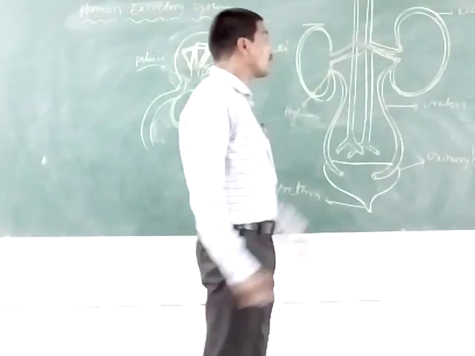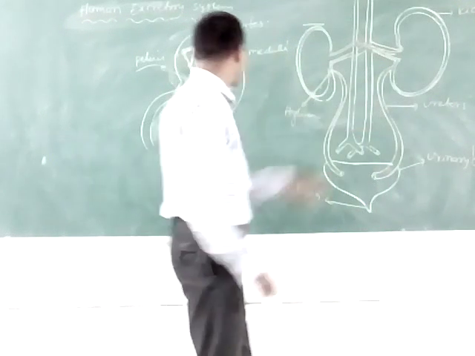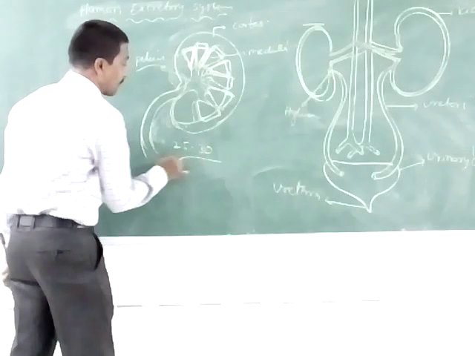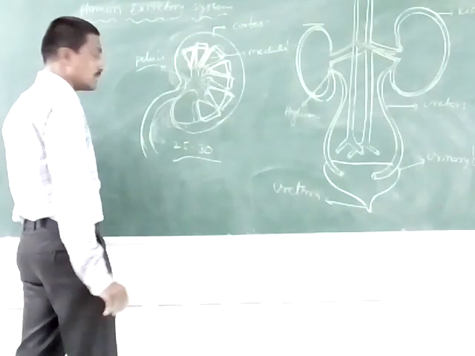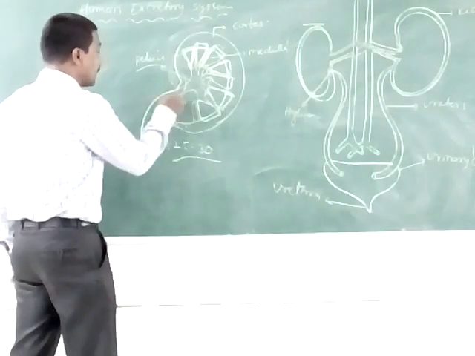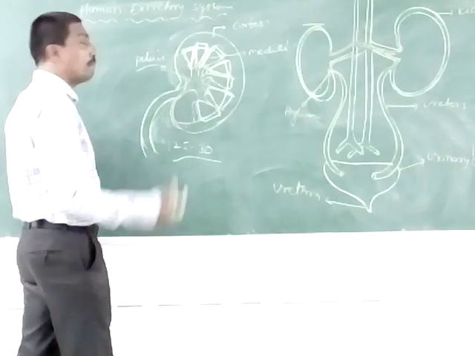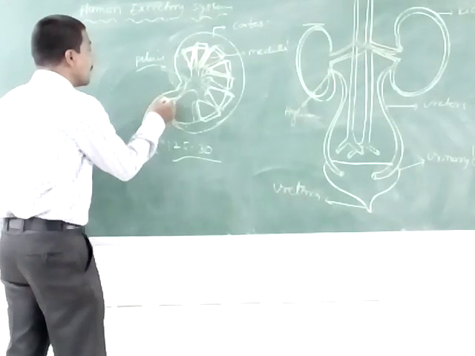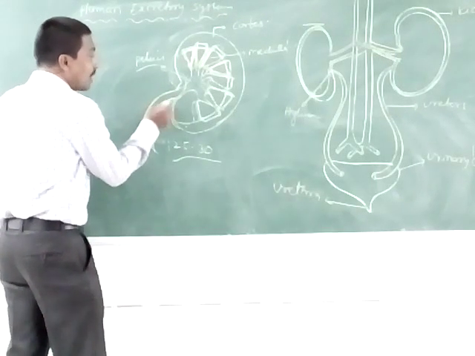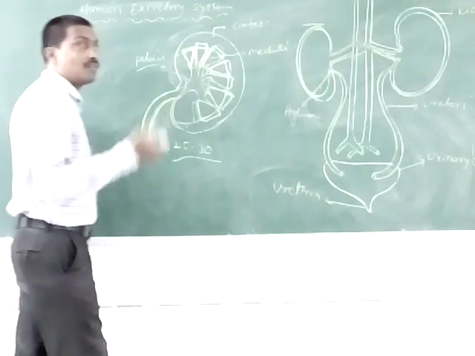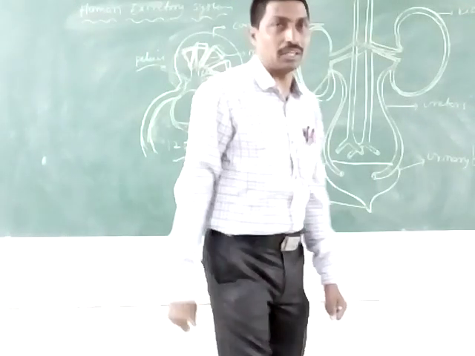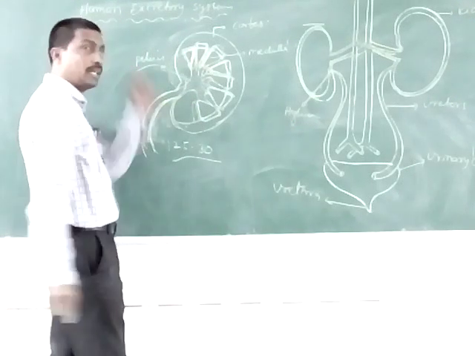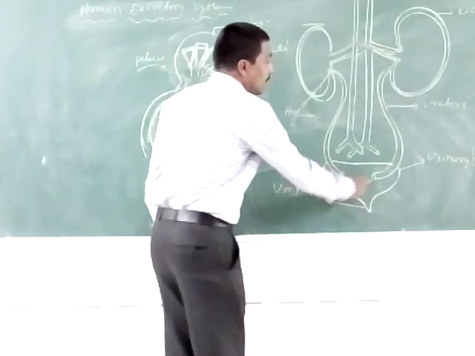Now the second one is the ureters. The ureter is a tube-like structure, about 25 to 30 centimeters, and a distendable tube-like structure. The inner wall of the ureter is formed by transitional epithelium.